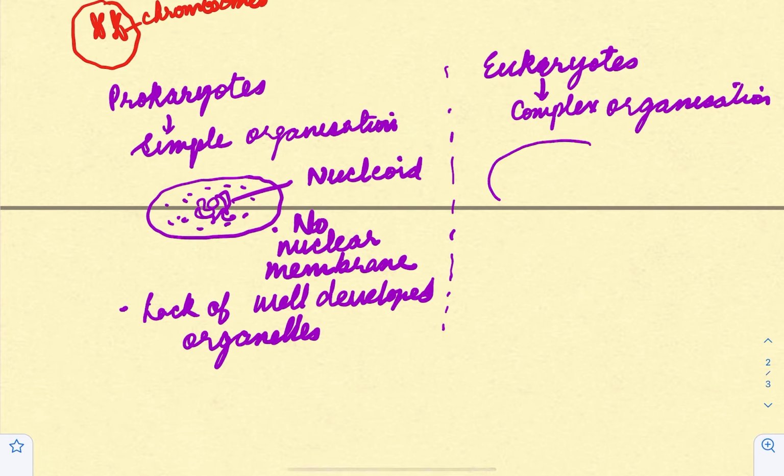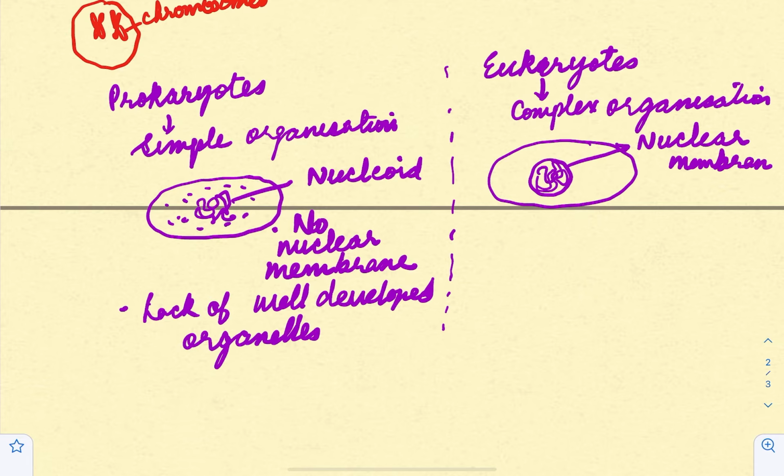They have a well-defined nucleus. Now, they will have a properly defined nucleus with proper nuclear membrane and chromatin material lying suspended. Now, this is the nuclear membrane, which is not present in case of prokaryotes. And also it has many different organelles like mitochondria, lysosomes, other organelles, ribosomes, endoplasmic reticulum.